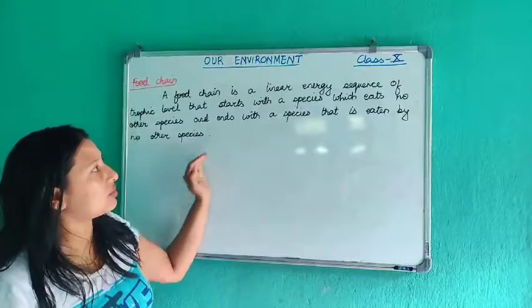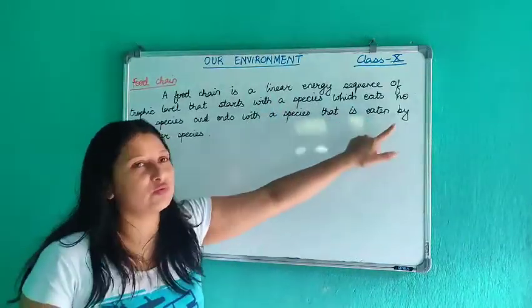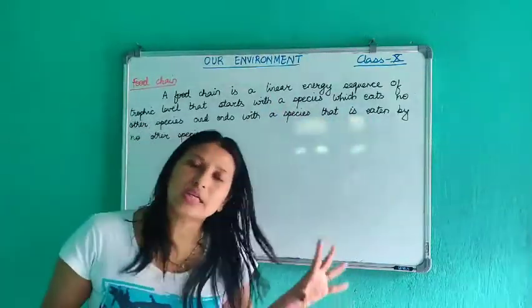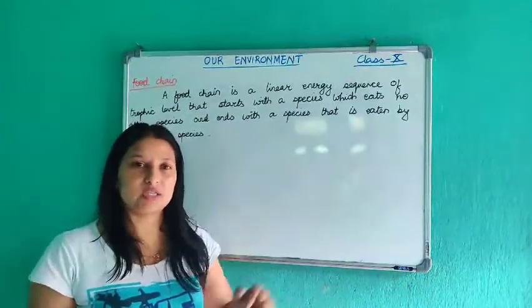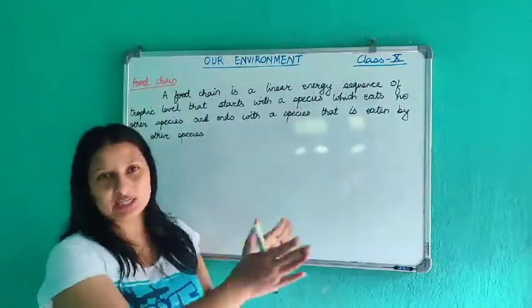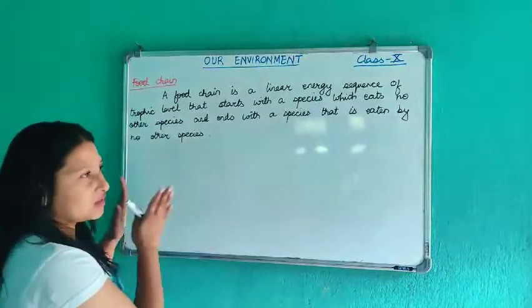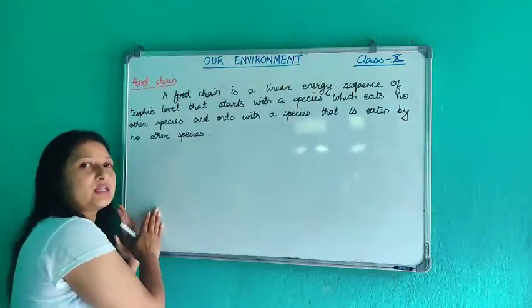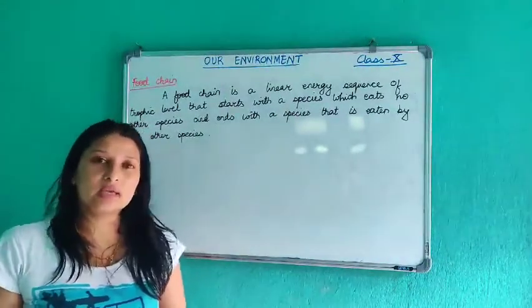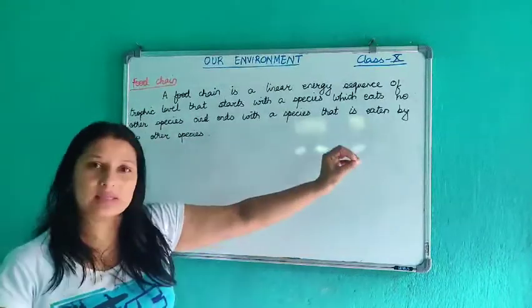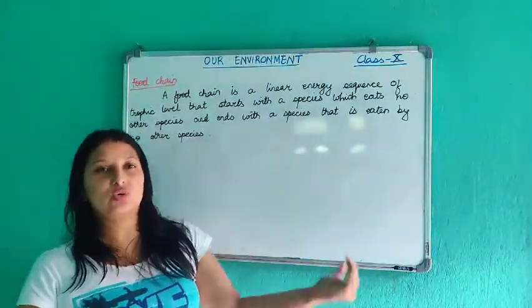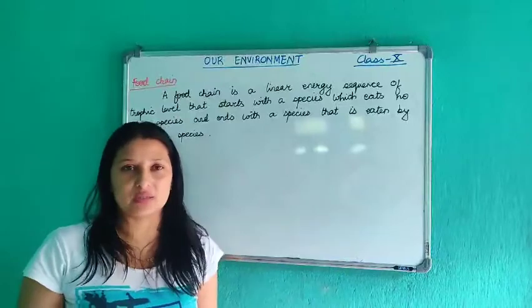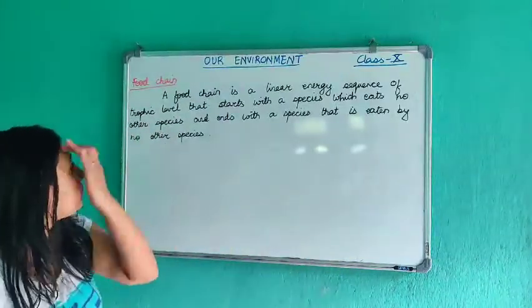It ends with a species that is not eaten by any other species. There is no one else to eat it, so the chain ends there. It starts from the producers and ends with a species which is not eaten by any other species. So this is the food chain.